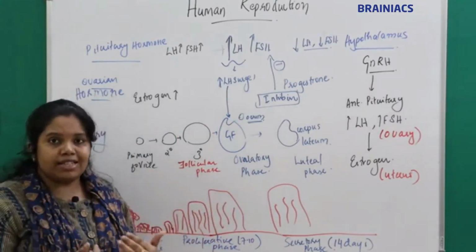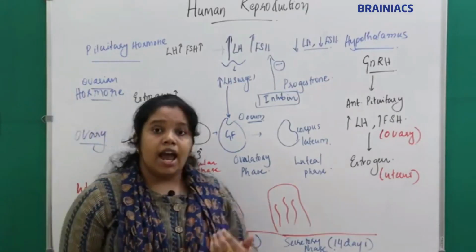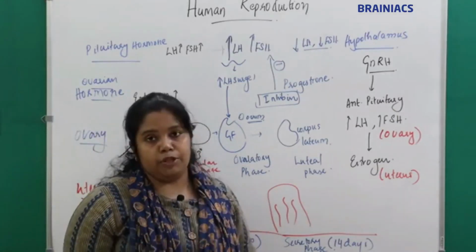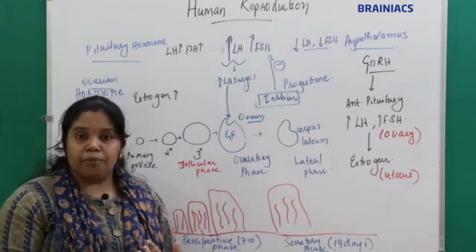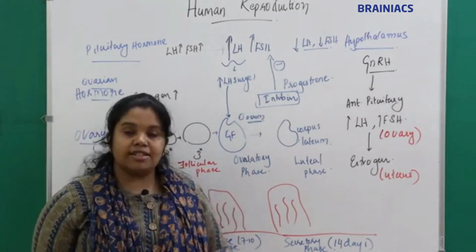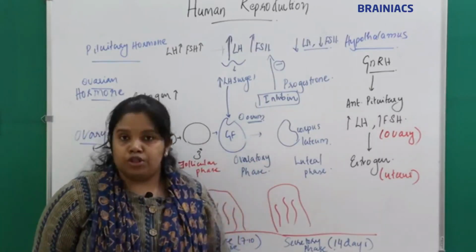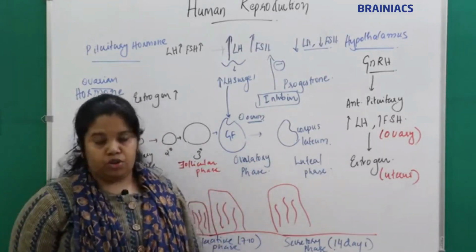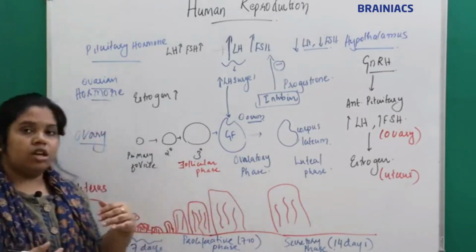We have discussed that term. What is that? That is called negative feedback inhibition. Along with inhibin, the other hormone which decreases the secretion is progesterone. Progesterone, okay. So what happens?